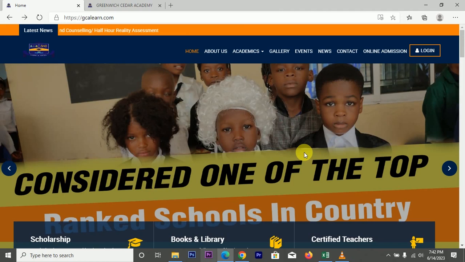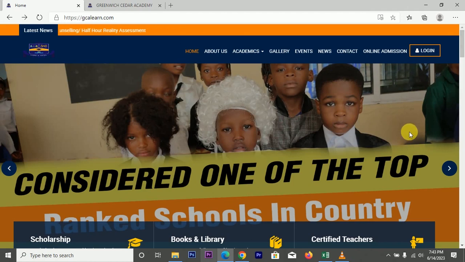When I say responsive, I mean it was designed to work seamlessly on any device, be it a desktop computer, a mobile, a smartphone, or a tab. Because there have been cases where some people will design a website for you, and at the end of the day, when you try to deploy that website on a mobile platform, the thing will scatter. You won't even understand it again. But in this case, it's different.